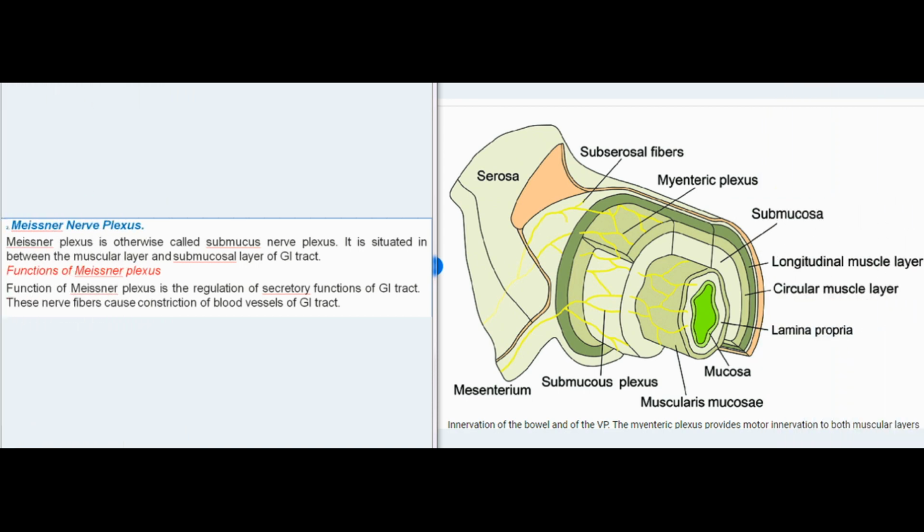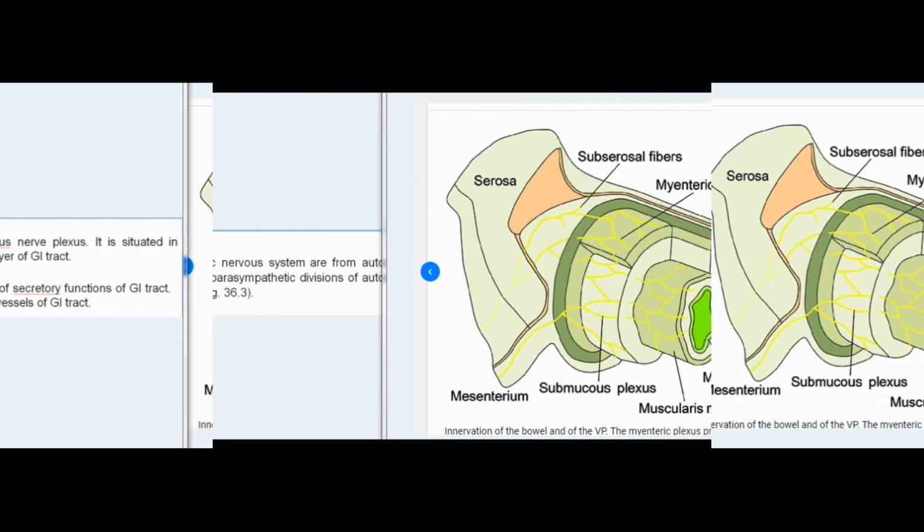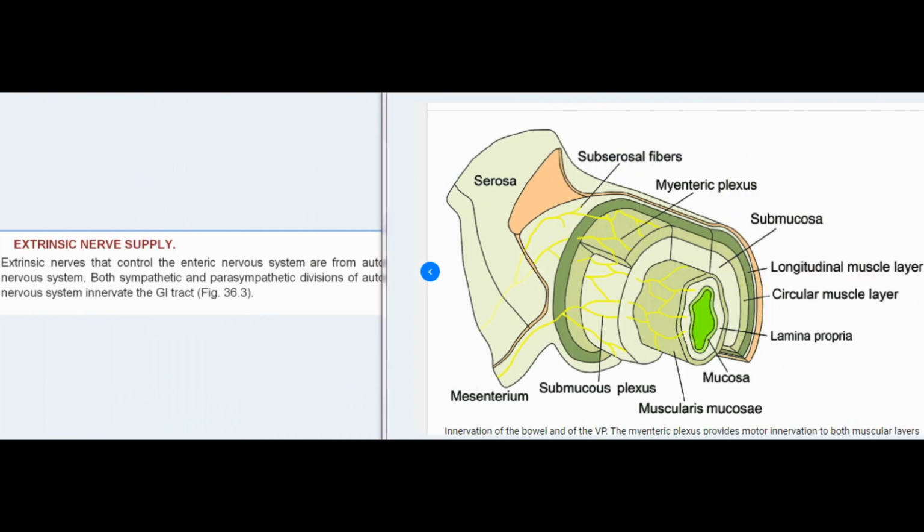Meissner nerve plexus. Meissner plexus is otherwise called submucous nerve plexus. It is situated in between the muscular layer and submucosal layer of GI tract. Functions of Meissner plexus. Function of Meissner plexus is the regulation of secretory functions of GI tract. These nerve fibers cause constriction of blood vessels of GI tract.